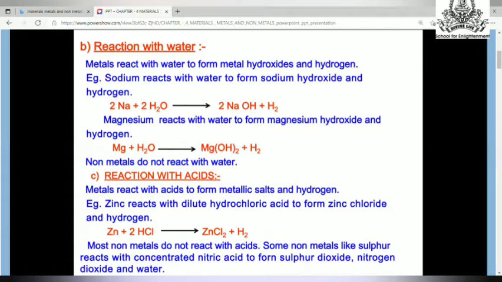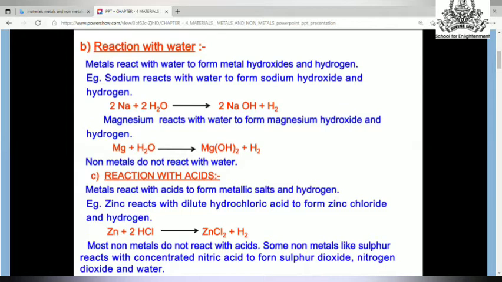Next, reaction with acids. Metals react with acids to form a metallic salt and hydrogen. Zinc is a metal which, when it reacts with hydrochloric acid, forms zinc chloride, which is a salt, and hydrogen gas is released.